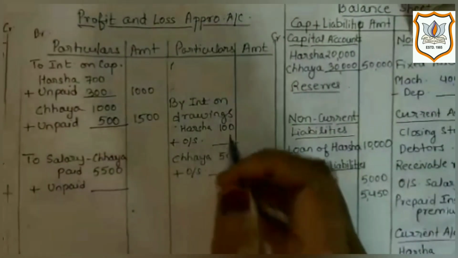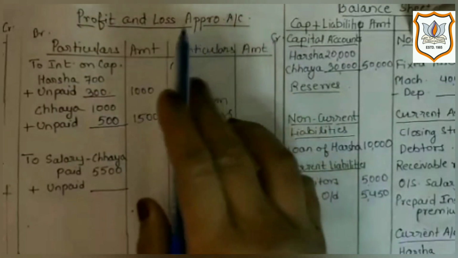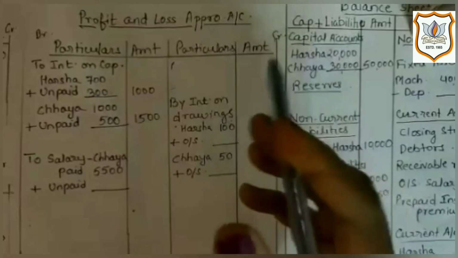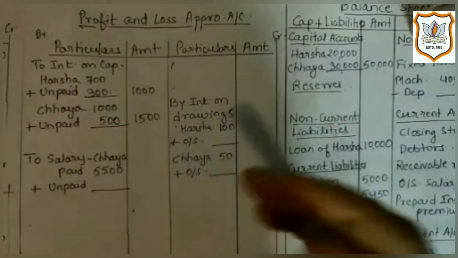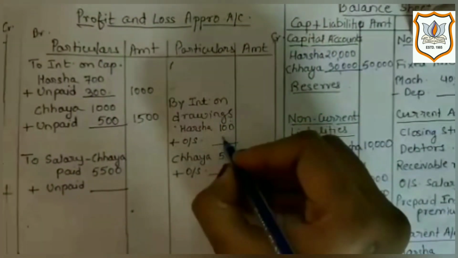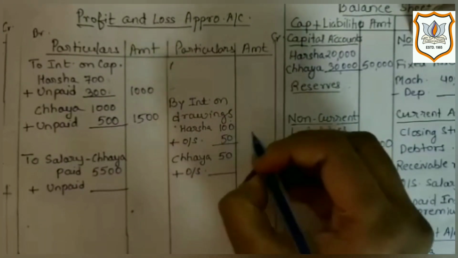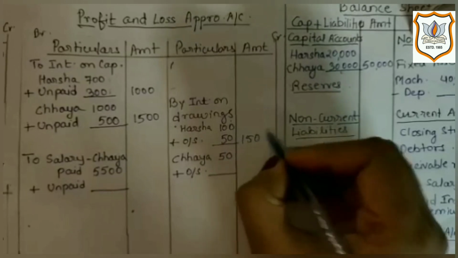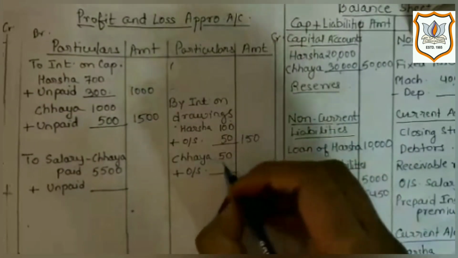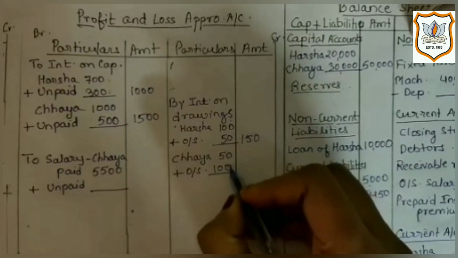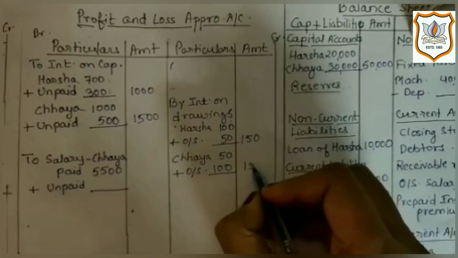And second effect of it would be on credit side of profit and loss appropriation account as it is an income for the firm which it is receiving from its partner. 100 plus 100 plus 50, that is 150. We will write it in outer column. And for Chaya, 100 is outstanding and total is 150.